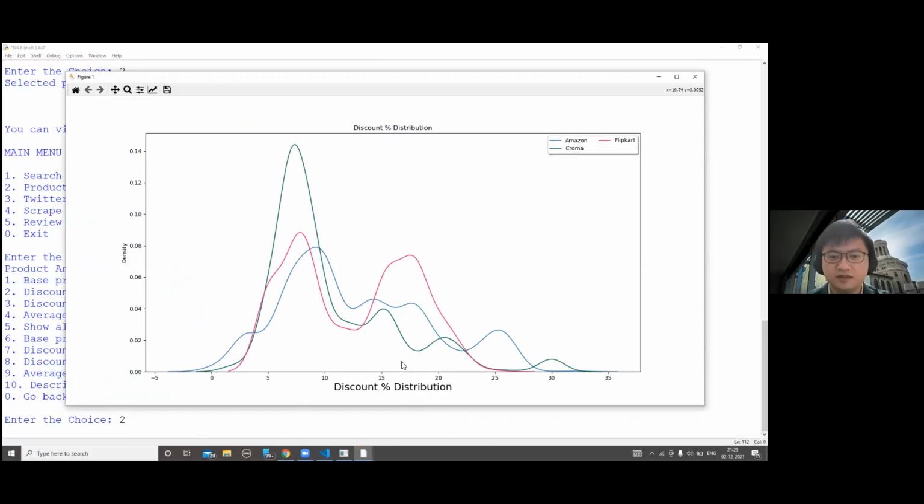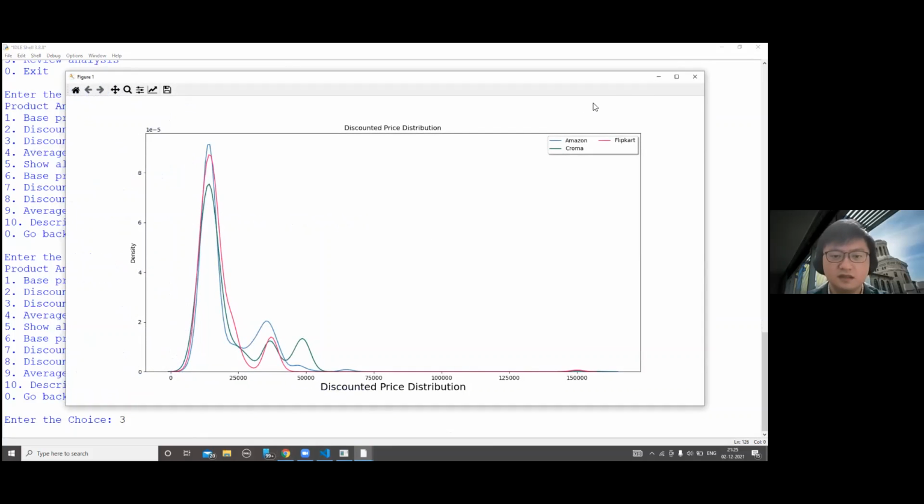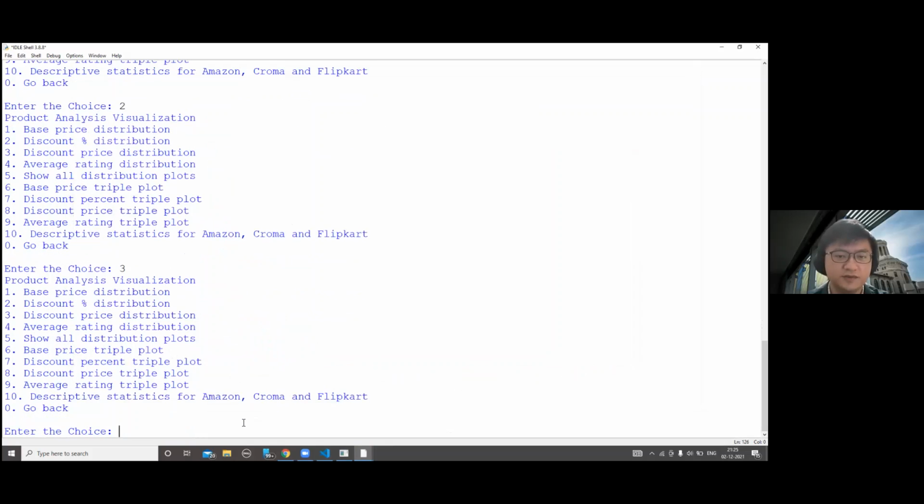So here the user can see which platform provides the most percentage of discount. And the third one is discount price distribution. Here, the user can also see which platform provides the most amount of discount. And more, also we have average rating distribution and also show all the distribution plots.